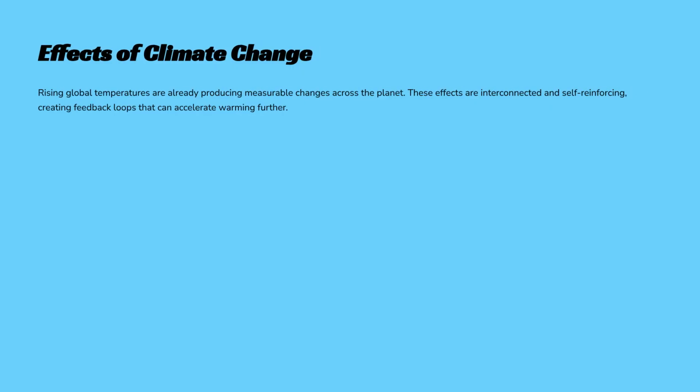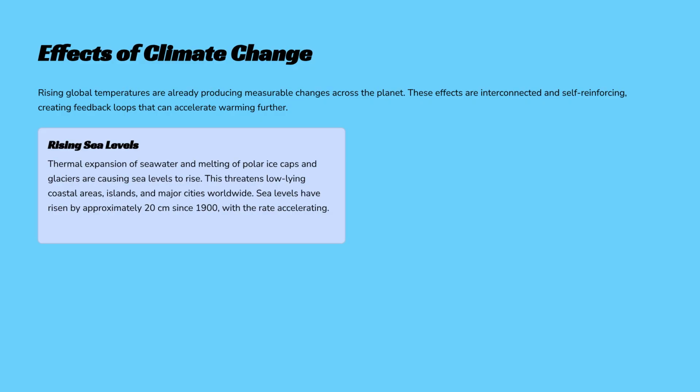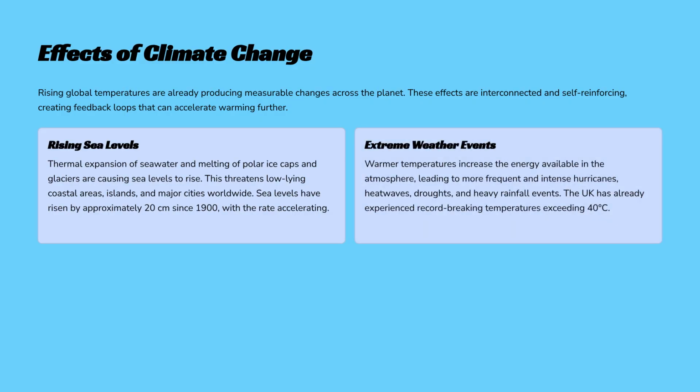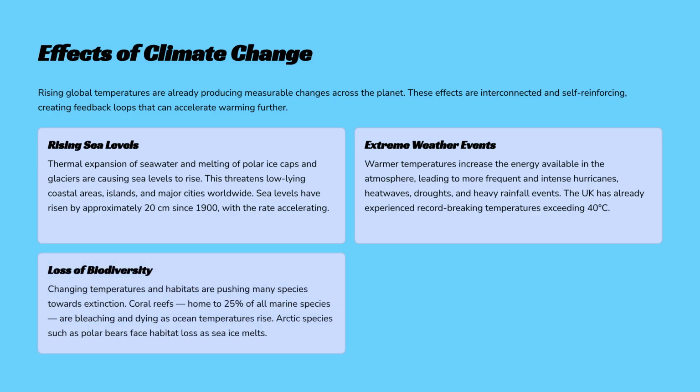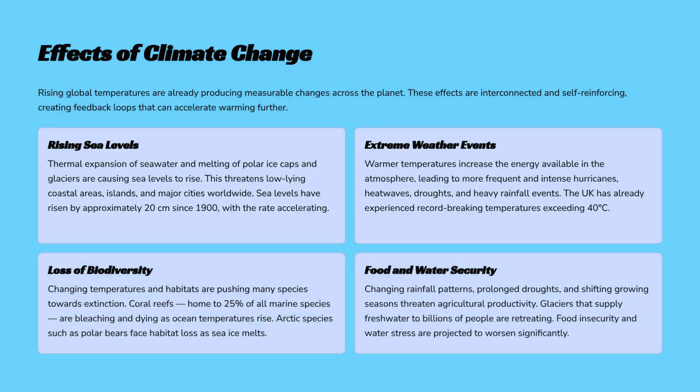The effects of climate change are widespread and interconnected. They include rising sea levels due to thermal expansion and melting ice, more frequent and intense extreme weather events, loss of biodiversity, and threats to food and water security.